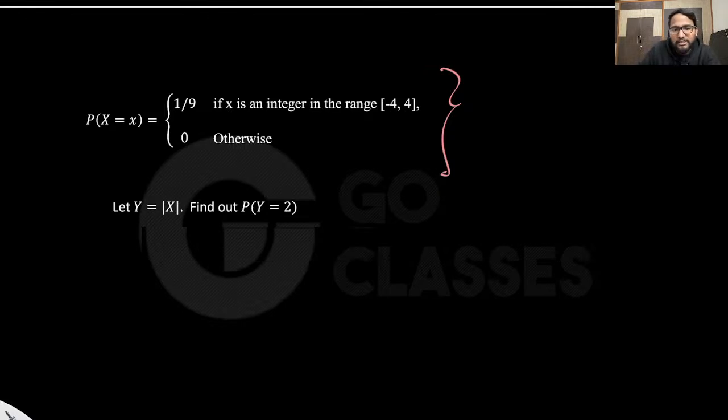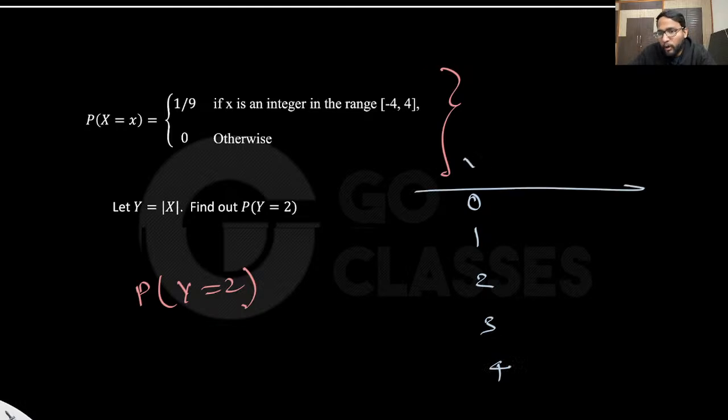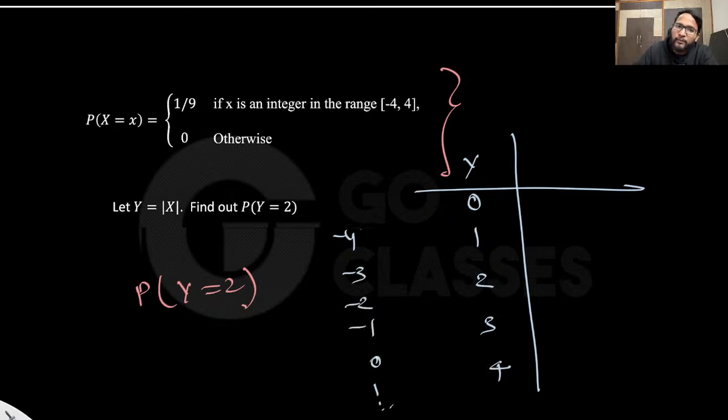Okay, so here I'm asking the probabilities over y instead of the probabilities over x. Let's say I'm asking the probability that y is 2. Then you will check what are the possible values of y. Let me ask you this first. 4 is a possible value because for -4 it will be 4 actually. So if I write in increasing order 0, 1, 2, 3, 4, these are the possible values of y. What are the possible values of x? There are many, starting from -4, -3, -2, -1, 0, 1, 2, 3, 4, right? There are many possible values of x, but only a few possible values of y. Let me know if that is clear to everyone. Okay.